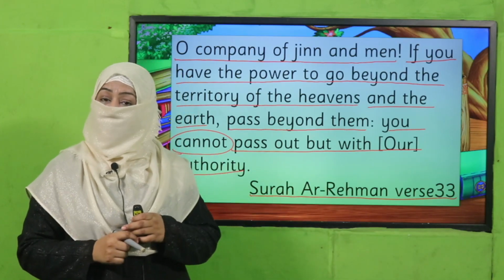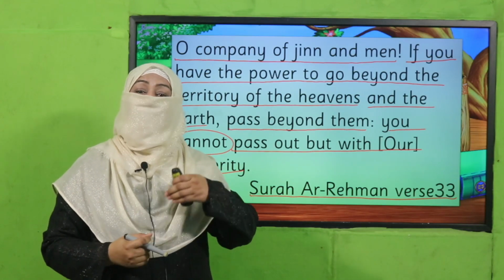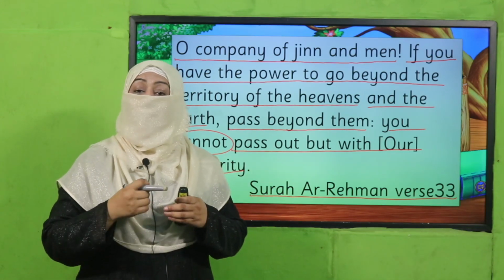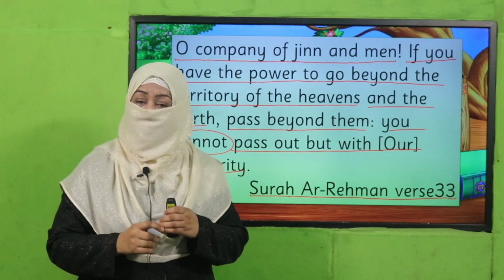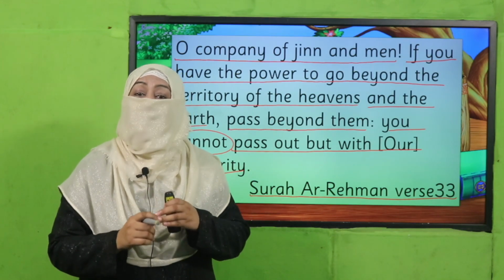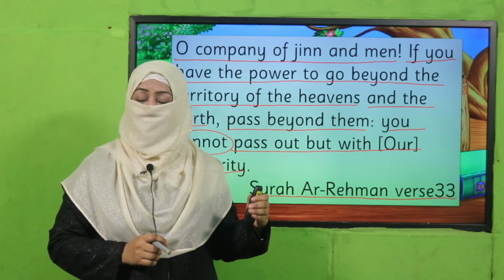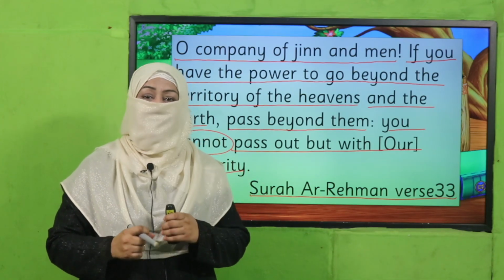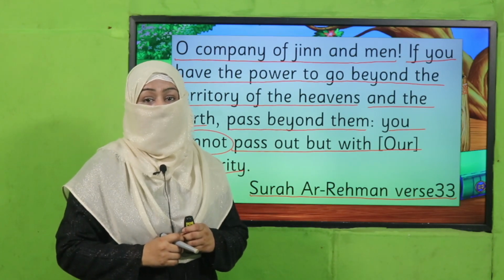So we should realize that our power is in fact in the control of Allah. Whatever we can do is with the izn of Allah, and whatever we cannot do is also because of the ultimate control of Allah. So we should realize there are a few things we can do and a few we cannot.